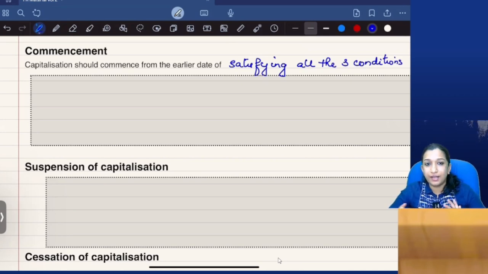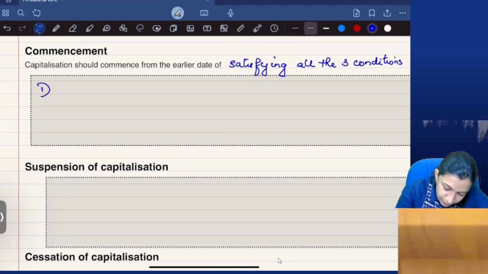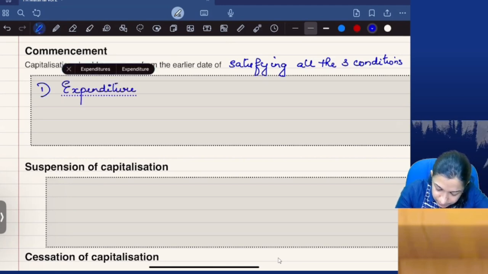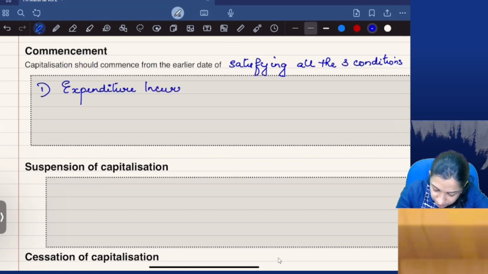When these 3 conditions are satisfied, on that date we can commence capitalization. 1. Expenditure incurred on qualifying asset.